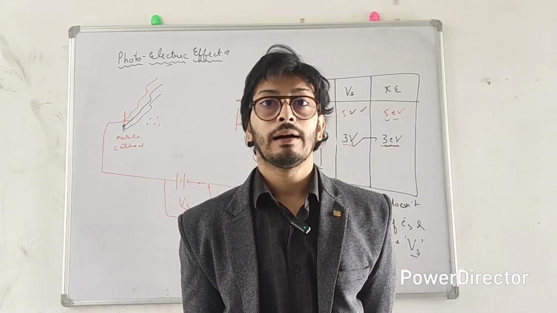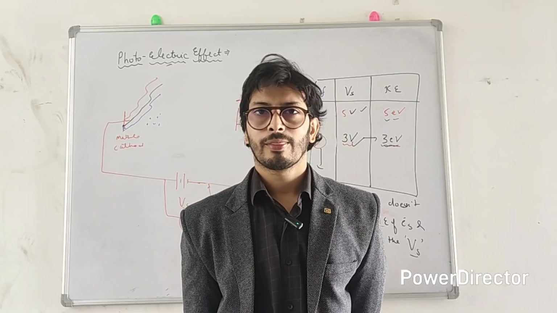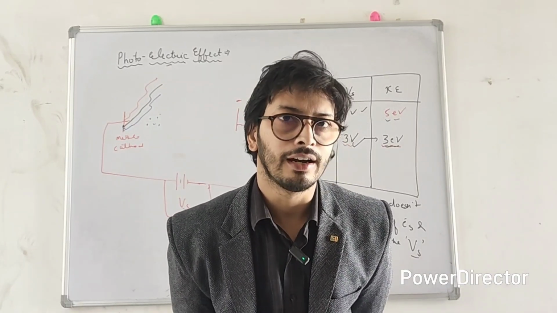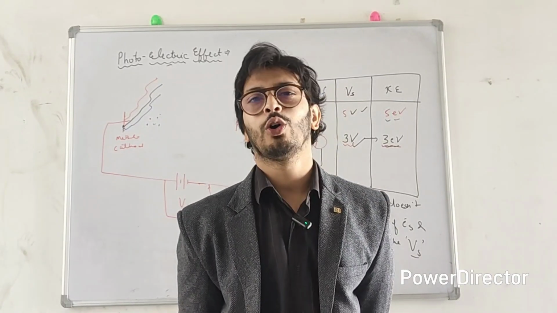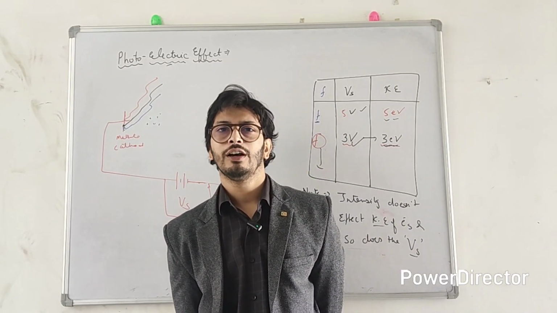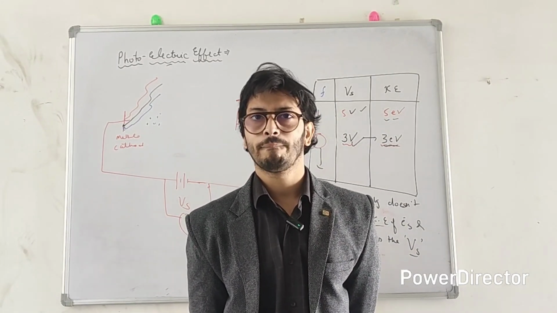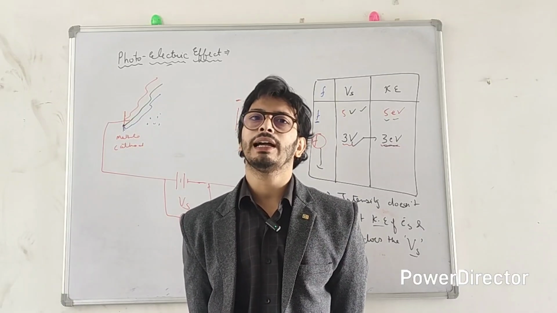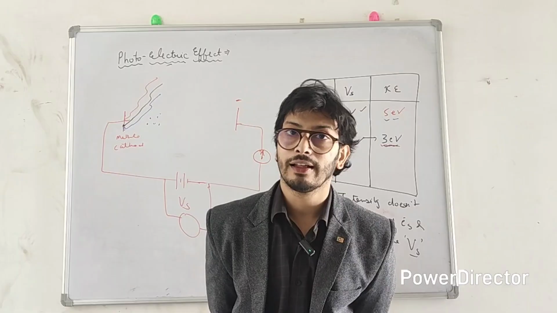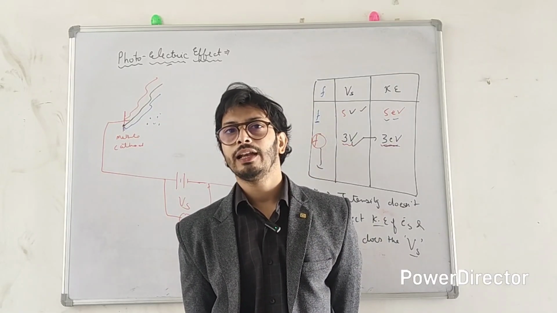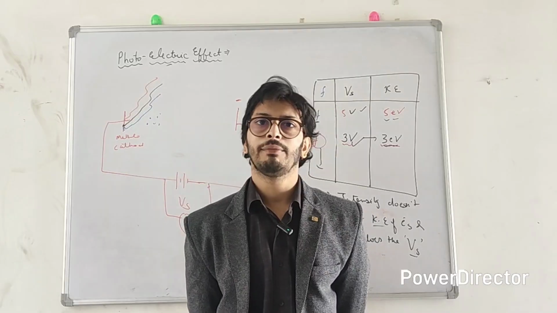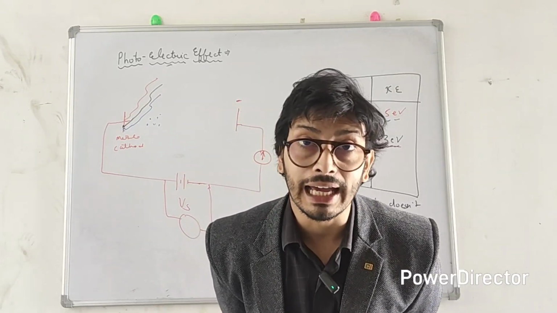Now comes the entry of, can you have any guess? Okay, I can hear Albert Einstein. No, not right. You need to be a little bit more patient for the entry of your final hero. Before Albert Einstein, there was something more happening in the world, which was even more interesting. There is a scientist, and you must have heard his name, a very great and genius scientist named Max Planck.